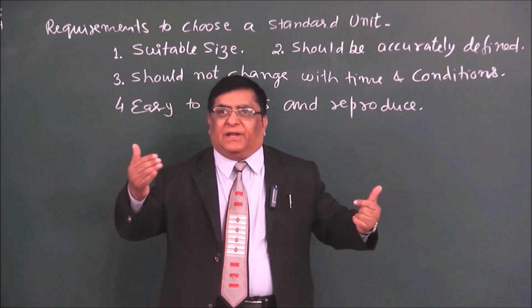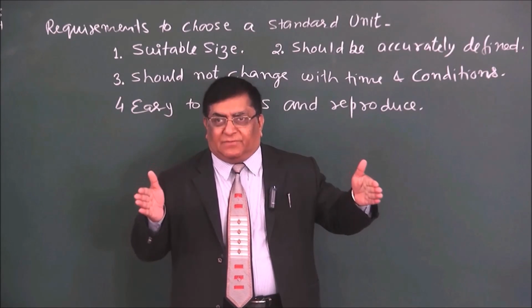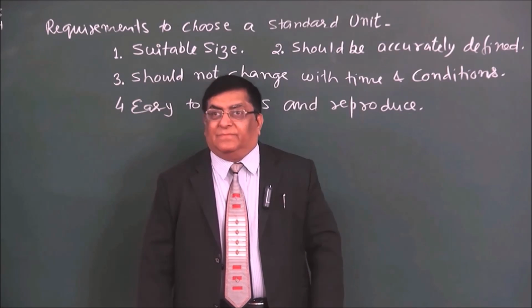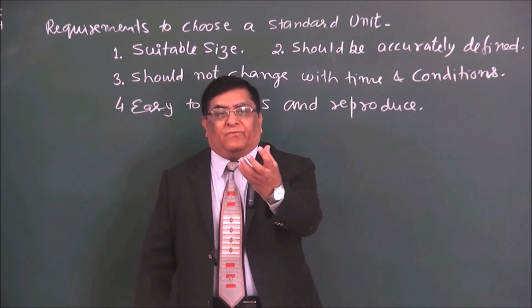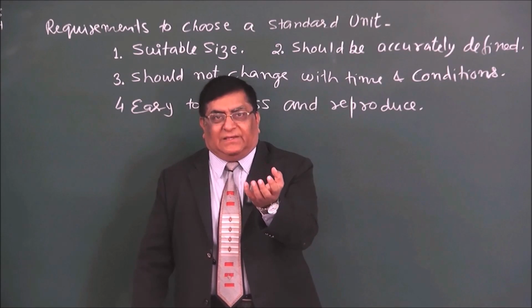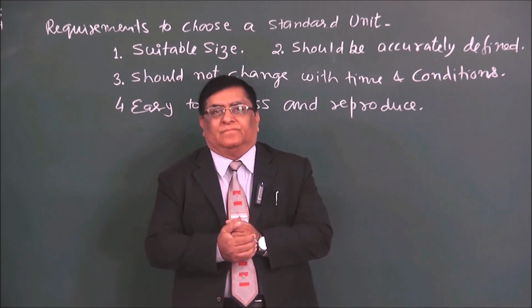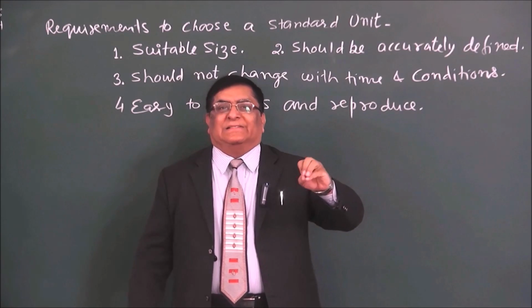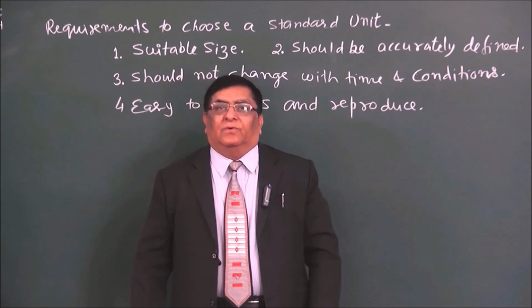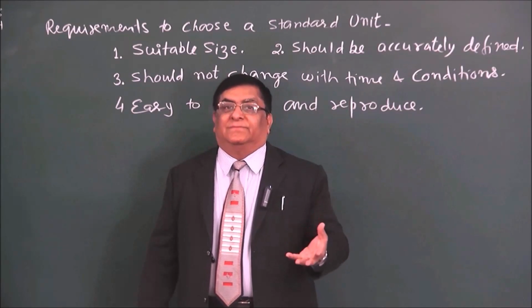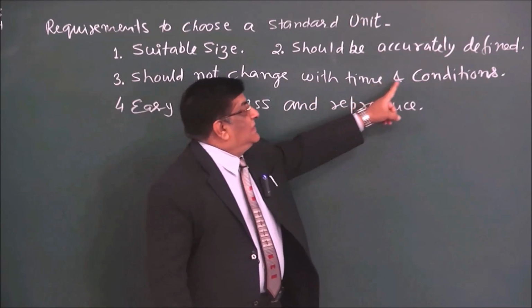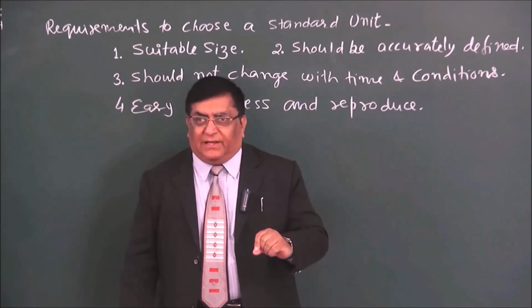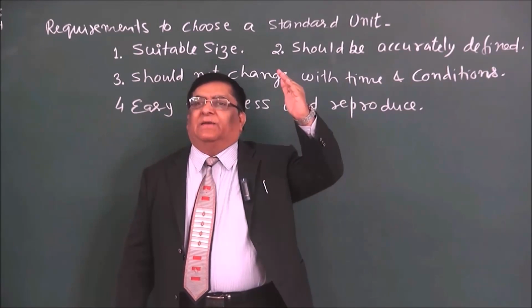After a few years somebody comes and measures again with my scale and it comes to be 10.5 meter. So with time it should not change. If I have this iron piece saying that it has a mass of 1 kg, after 2 years there may be certain rusting or something and it has deteriorated. And now the 1 kg has become lighter. So that has changed with time and physical conditions. It should not happen. Whatever measurement is done today, that should remain, whatever time passes.